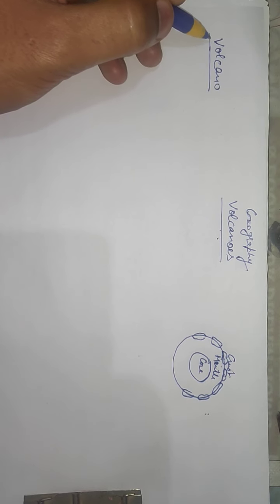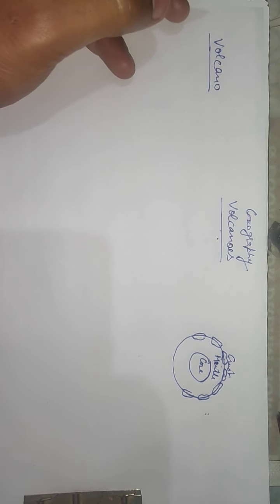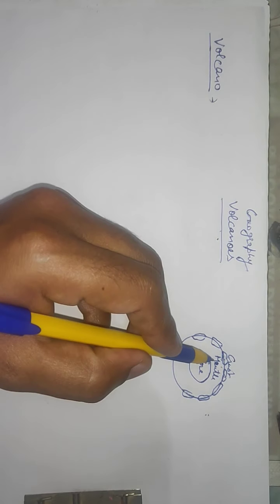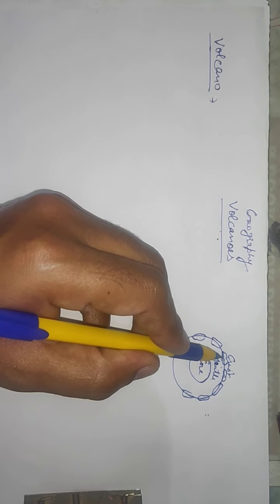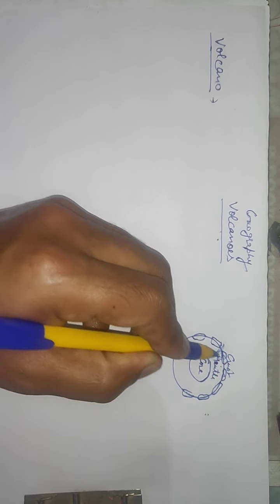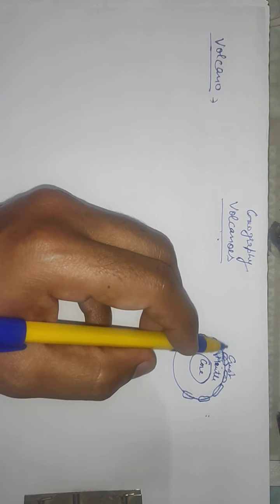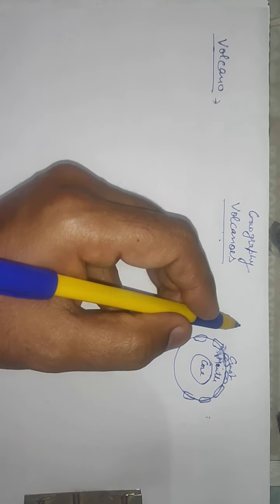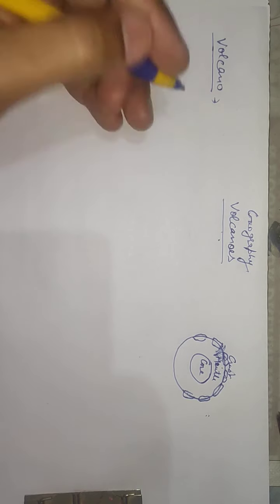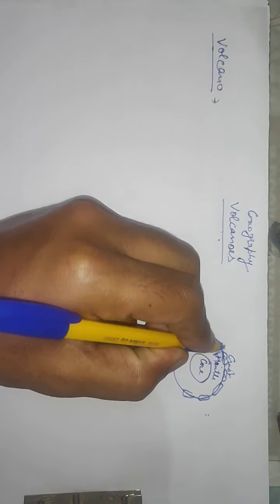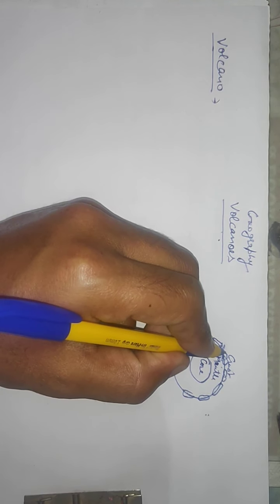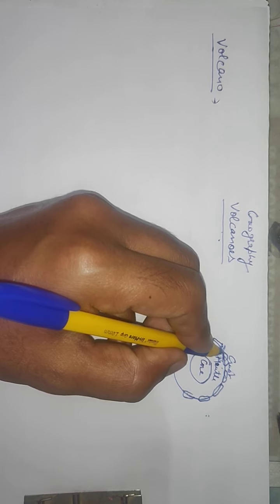Because of the volcanic eruptions, magma flows out from the earth, volcanic conditions are created, and other landforms and rocks are created on the earth.